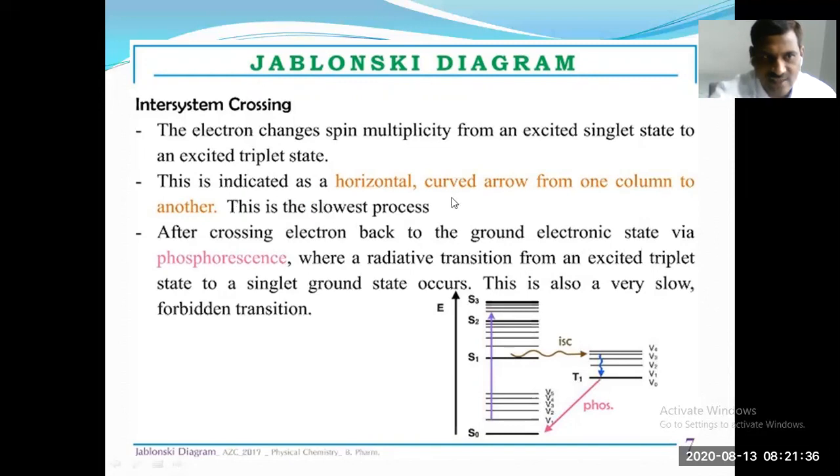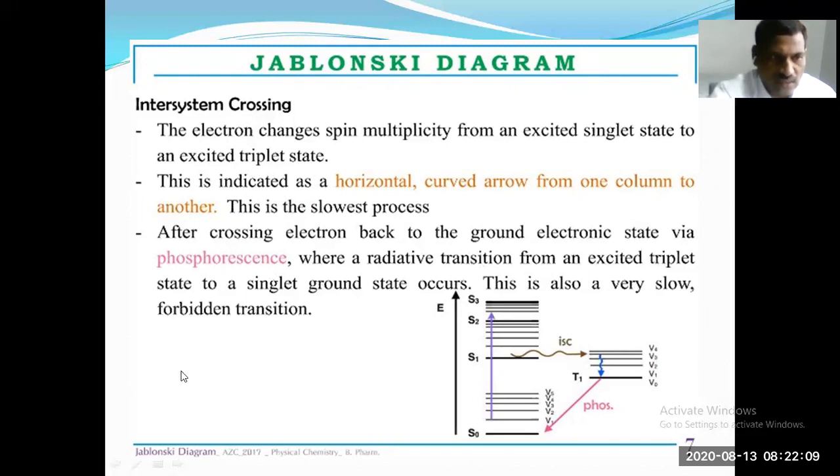This is indicated as a horizontal curved arrow from one column to another. This is the slowest process. After the crossing, the electron goes back to the ground electronic state via phosphorescence, where a radiative transition from an excited triplet state to the singlet ground state occurs. This is also a very slow forbidden transition.